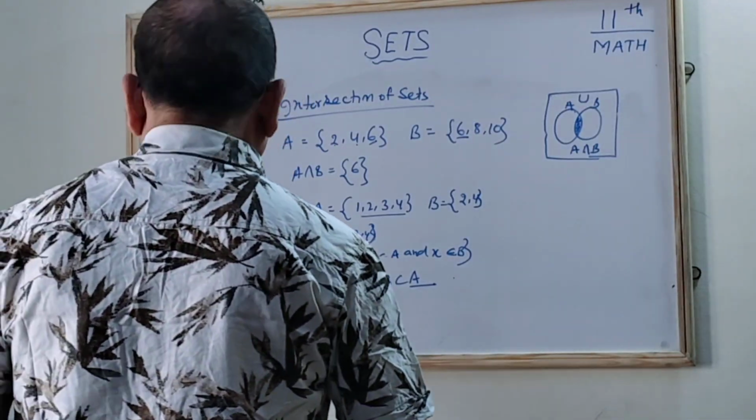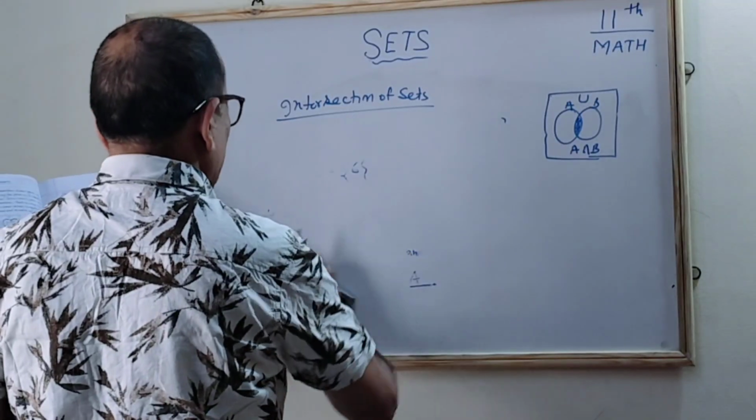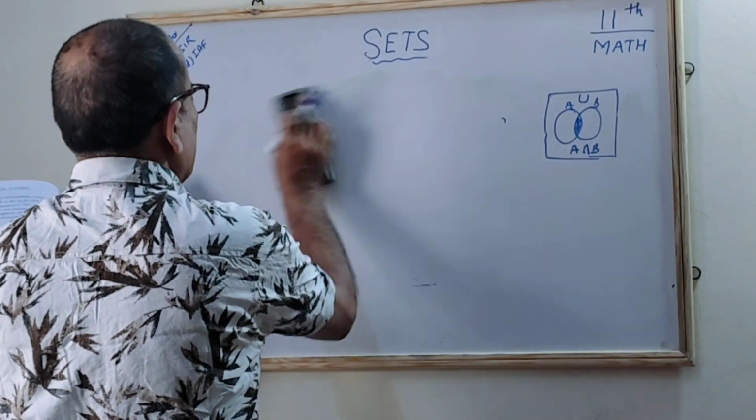Now we will see the properties of the operation of intersection, correct? The properties of the operation of intersection.